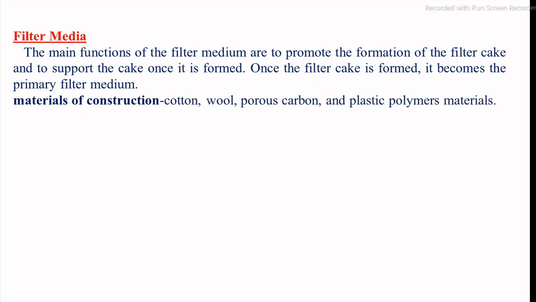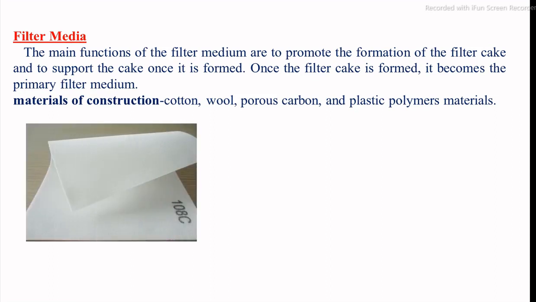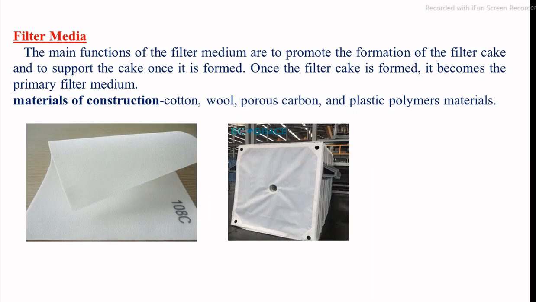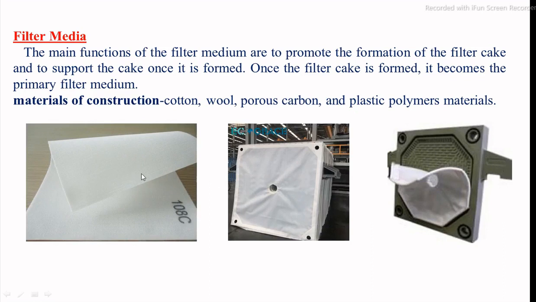Depending on the specific application, the porosity and the number of layers of the filter media are chosen. Materials used for constructing the filter media include cotton, wool, porous carbon, and plastic polymers. Number of plastic-based materials are available. These are some examples used as filter media for filtration in food processing industries.